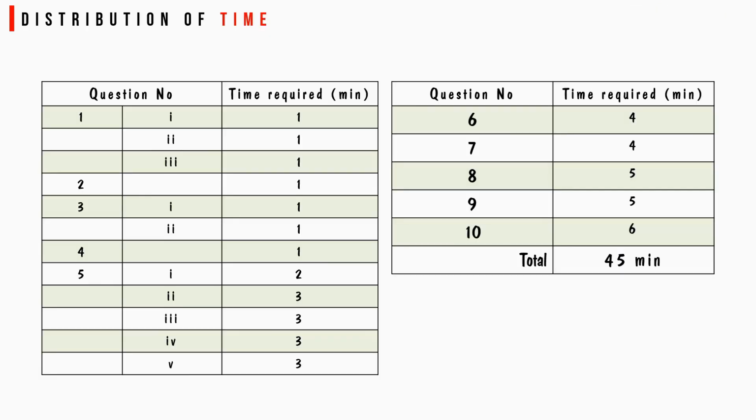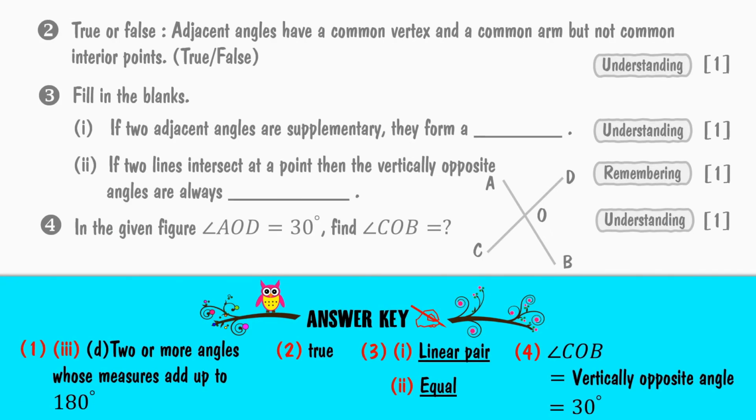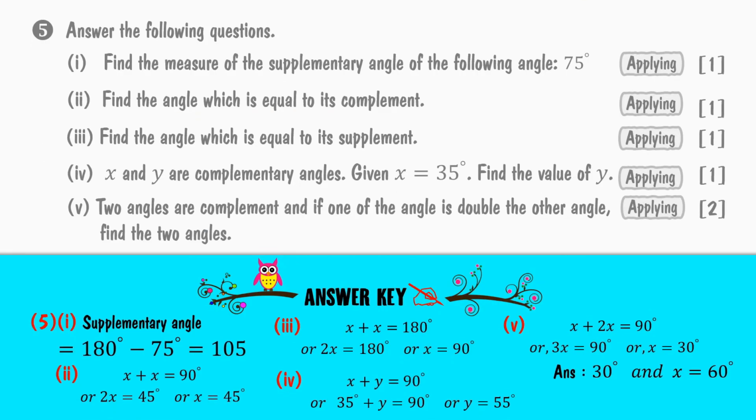This is the distribution of the approximate time required to solve each item. The table shows the distribution of 45 minutes in detail. Now it's time to prepare the scoring key or answer key for objective type questions and the marking scheme for very short answer type and essay type questions. The guidelines for the marking scheme of the solution, to each point or each step, are necessary as it helps the teacher to check the answer sheet.